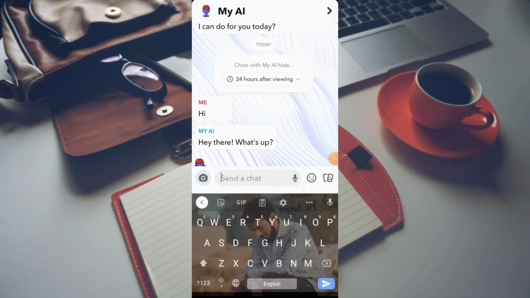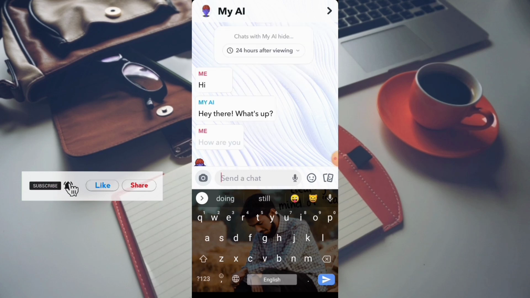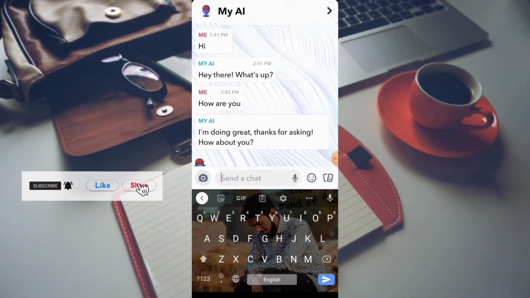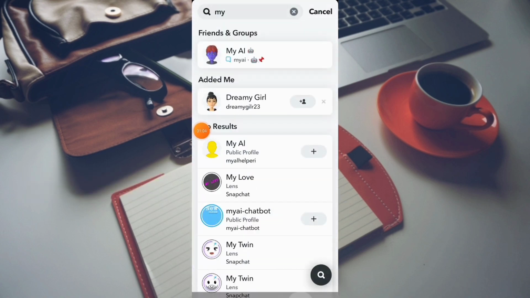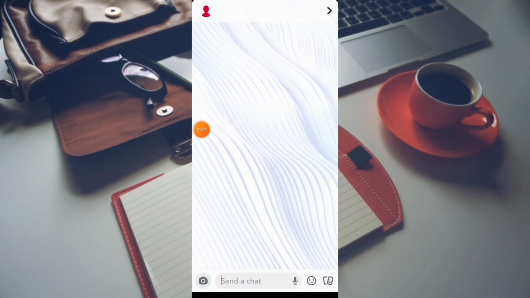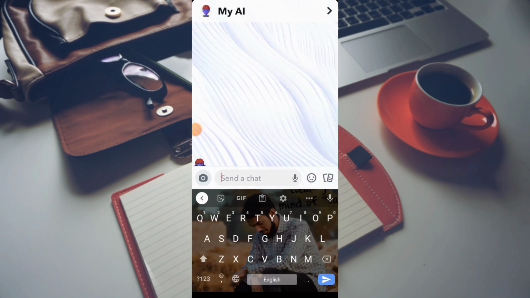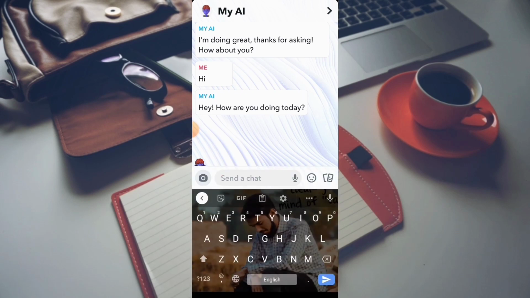This is an outstanding AI provided by Snapchat. This is the simple process. The first step is to update your Snapchat, then you can access My AI on Snapchat. Here you can see the interface of My AI, and you can easily get answers to your questions and the latest answers by using the AI.